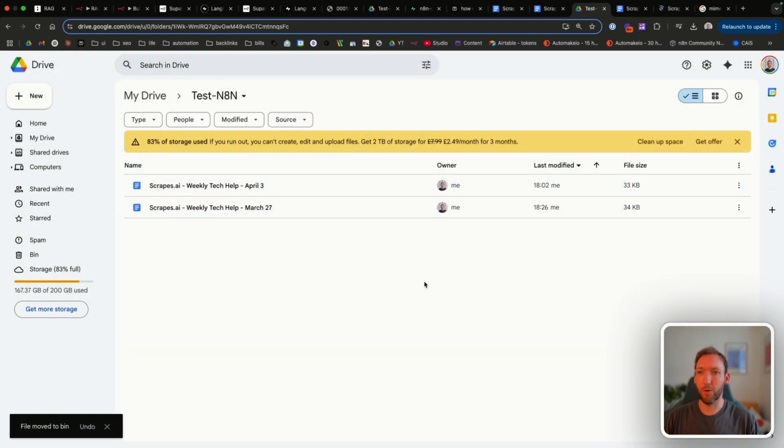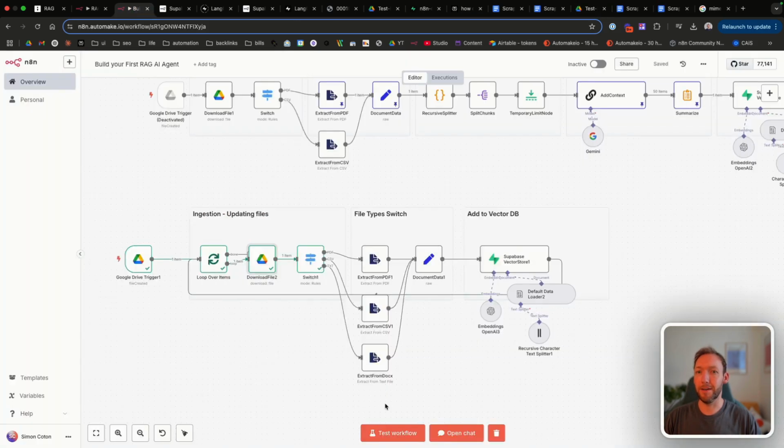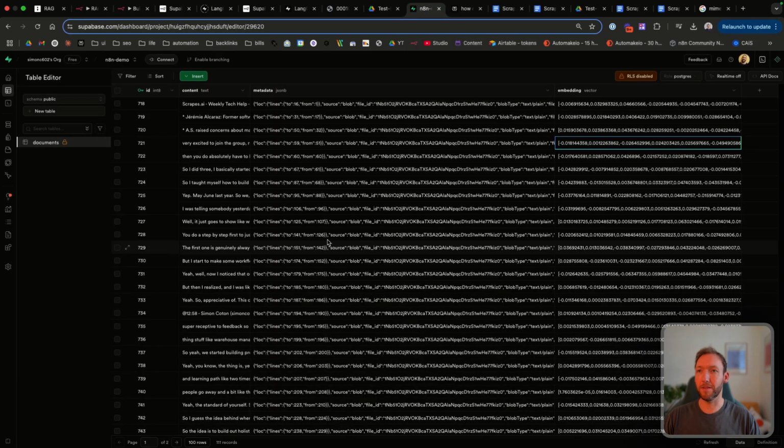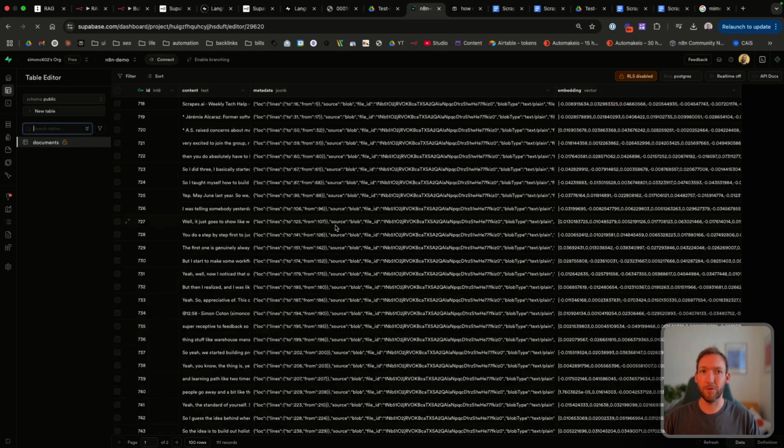We'll close that again and we've saved it as a Google Doc instead. So we're going to move that old one to the bin. We're going to run it again and it's now processing. So it's being added to our vector database again. This one's been split into 58 rows, and we'll be able to see our two different documents.